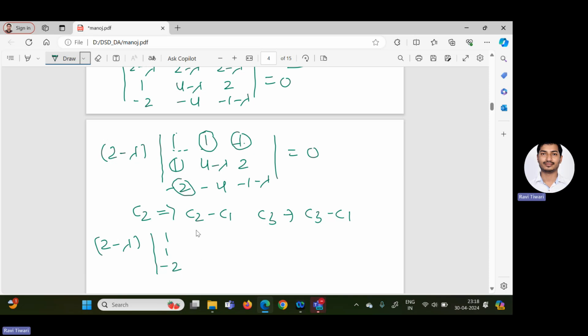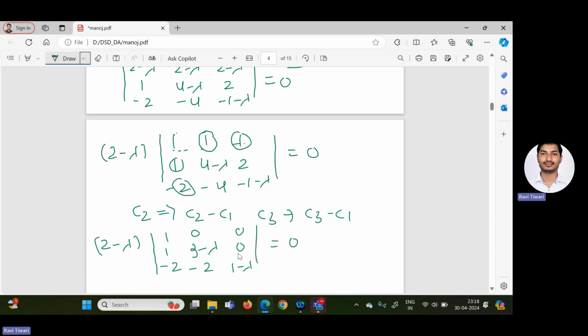Second column, 1 minus 1 gives 0; then 4 minus lambda minus 1 gives 3 minus lambda; and minus 4 minus 2 plus 2 is minus 2. Third column, 0, 0, and here 1 minus lambda, and this equals 0.